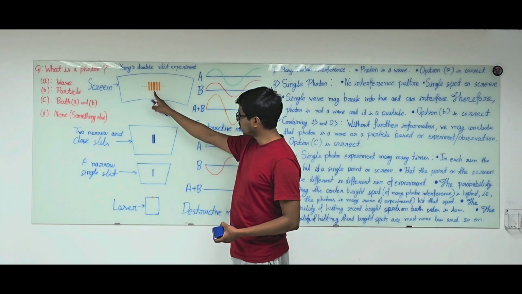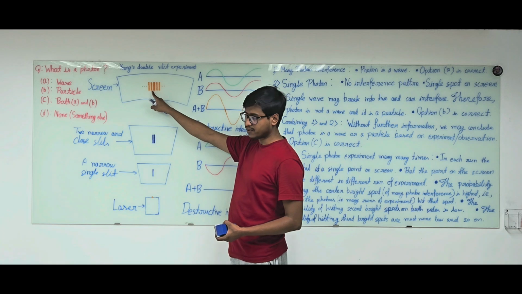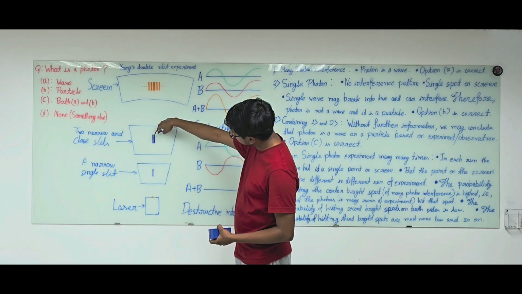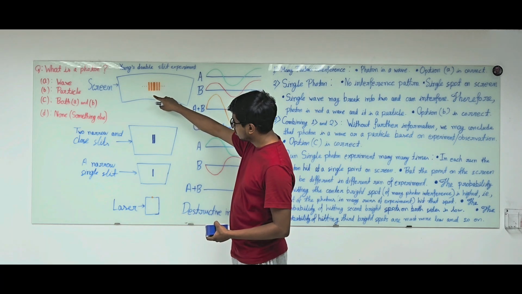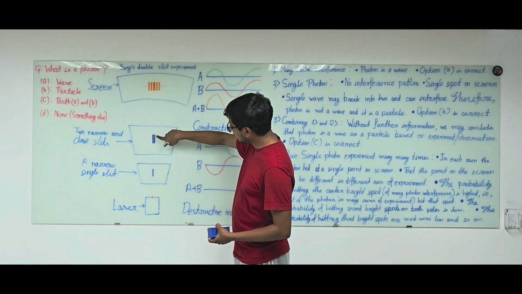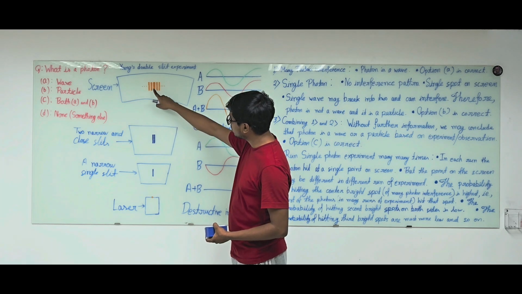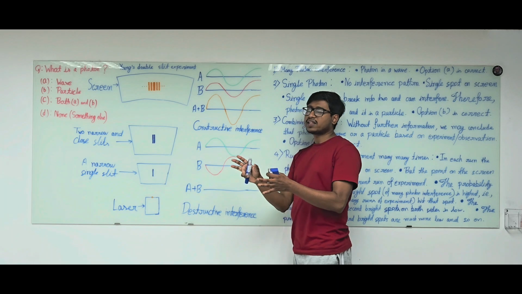Now, just left of the bright fringe, there is a dark fringe. That means the distance from that point on the screen to the right slit is more than the distance of that point from the left slit. And how much is the path difference?